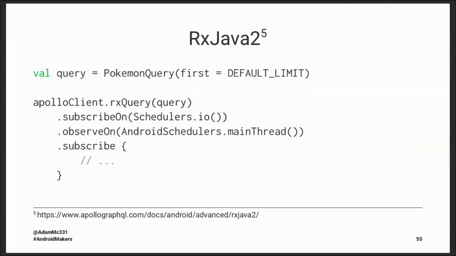We could even use the map operator in Rx to map that response to my data type. And then when subscribe is done, I can call whatever I want on my data type. So this can be really helpful.